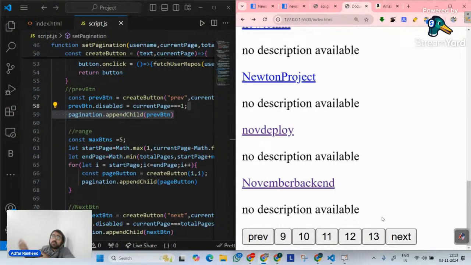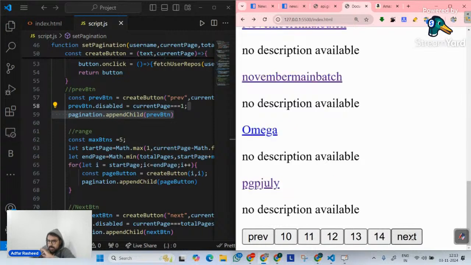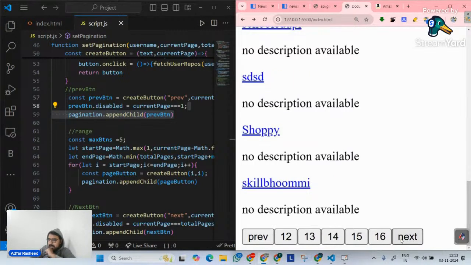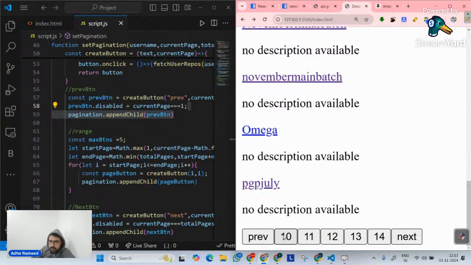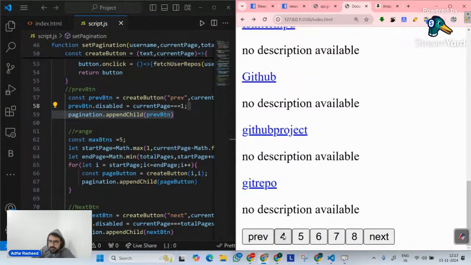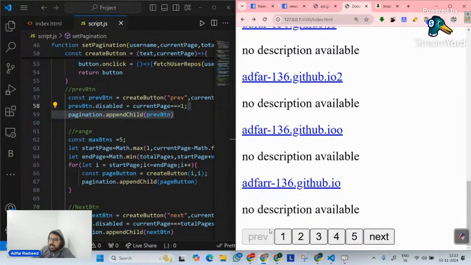And this is what you usually see on the internet as well. This kind of pagination is dynamic in nature. You don't see hundreds or thousands of buttons, depending on the data. You just see dynamic behavior of your buttons, whatever they are supposed to be and however they are supposed to be. If I click on next, you can clearly see next, next. And finally, if I click on 16, the last page, next is disabled. Similarly, if I go to the first page, let's quickly go to the first page. You can clearly see now previous is disabled.